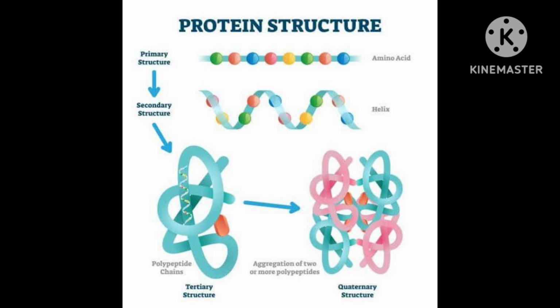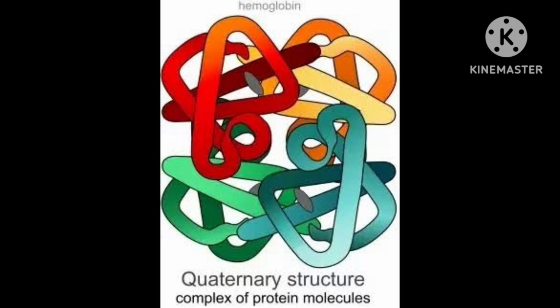Now suppose this bond will break, or even that peptide linkage also you can tell, suppose that also breaks, if you supply the heat, then what will happen? Now they will lose the character of protein. All chains which were bound through hydrogen bonding, disulfide linkage, this electrostatic and this van der Waals forces, all will break, then they will lose the character of protein. Then that is actually called here denaturation. Okay, I am telling you details.